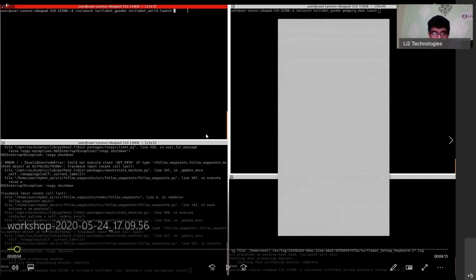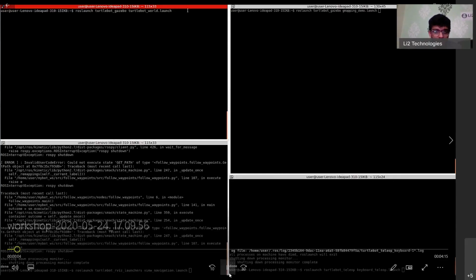All right. So let me walk you through what's happening here. This is my dual booted system that you're seeing here. The reason that I have multiple terminals in one screen is because I use a particular application called Terminator. I highly recommend Terminator for anyone who's getting started with ROS, because when you have to run multiple terminals simultaneously, it's a really neat way of doing so without having to minimize the old ones. So I highly recommend that you download this when you dual boot your own systems.